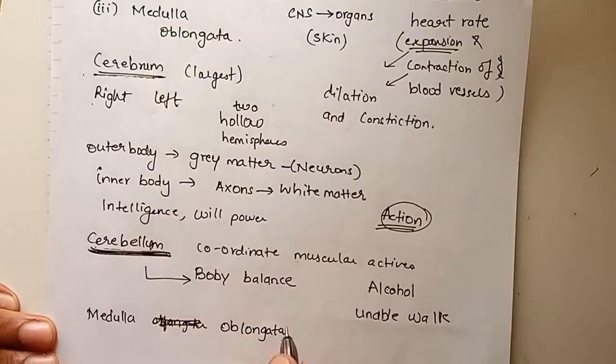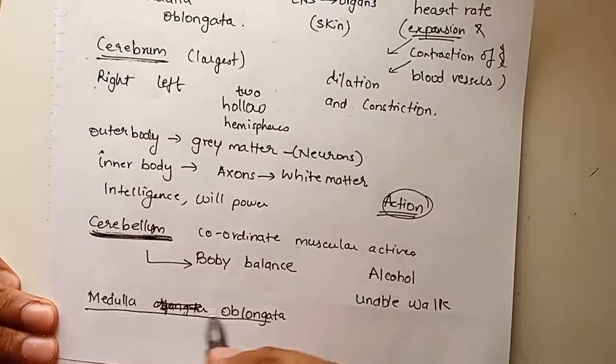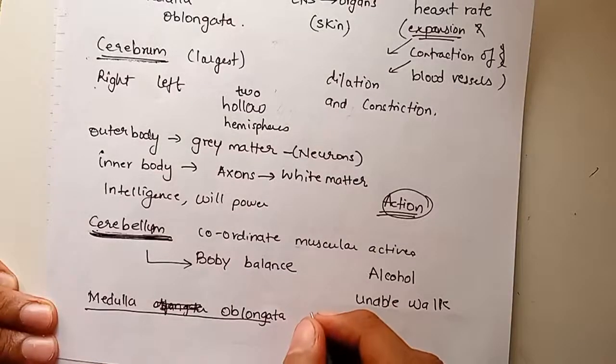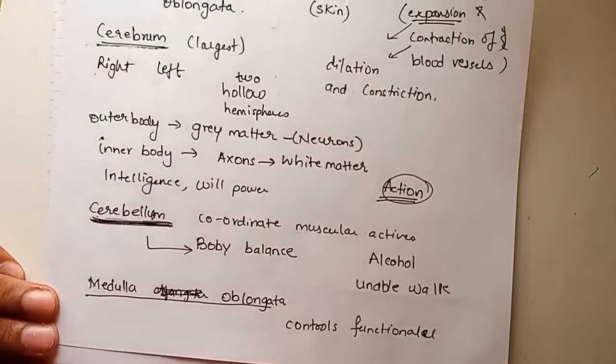Now this is the lowest part of your brain. As I told you, it is behind your head. It is very important because it controls the functional activities of the body. Functional activities like the heartbeats, the breathing,